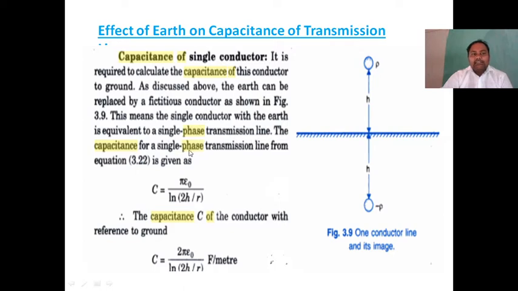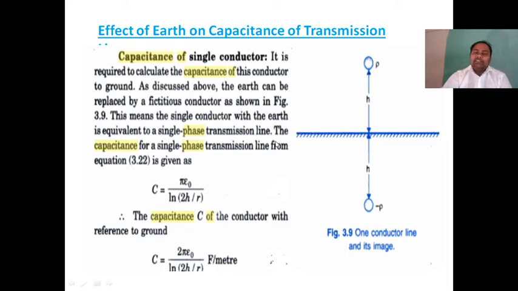The capacitance for a single phase transmission line we already know. While considering the image of the conductor, single phase transmission line has two conductors, one with positive charge, another with negative charge. Here also the same.